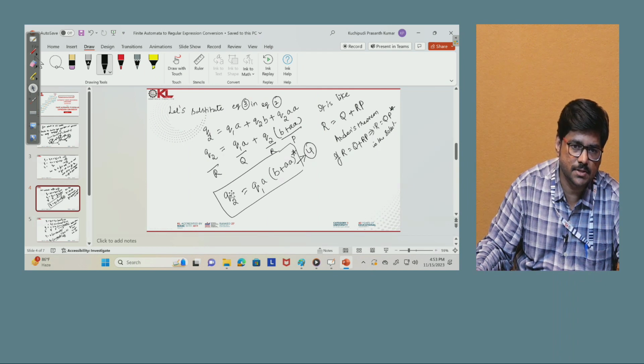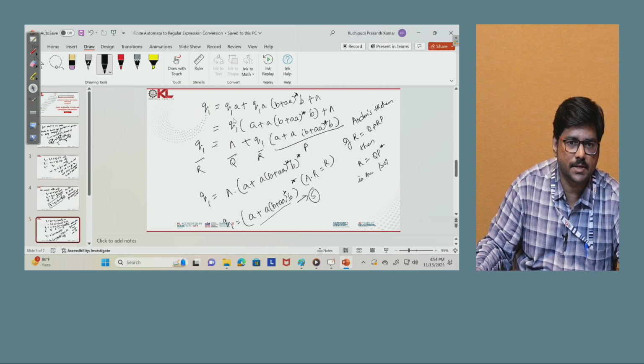Now wherever we have q2, we can substitute it. If we substitute this in the q1 equation, then again we would get r equals q plus rp form. So let us substitute this in the q1 equation. Since q2 is q1a into b plus a whole star, we substitute it into the q1 equation: q1a plus q1a into b plus a whole star b plus epsilon. Then we take q1 as common. Since epsilon plus r is also r plus epsilon, by this property we write epsilon first, then the q1 terms.